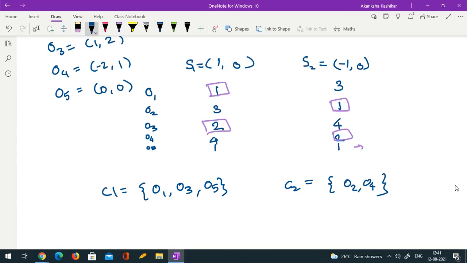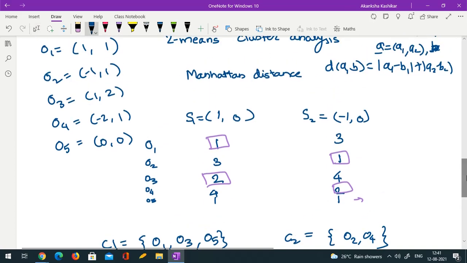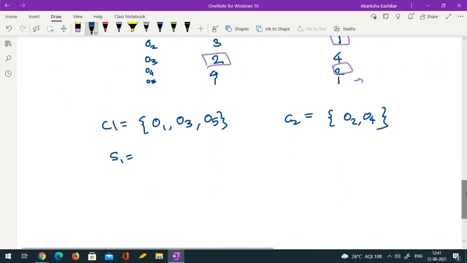Now we have to take the mean of each cluster as the new seed. So now my revised seed 1 will be the mean of O1, O3 and O5. So 1, 1, 0, so 2 by 3, and 1, 2, 0, so 3 by 3, so 1. So 2 by 3 and 1 would be my first seed.